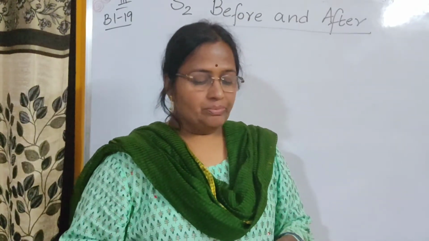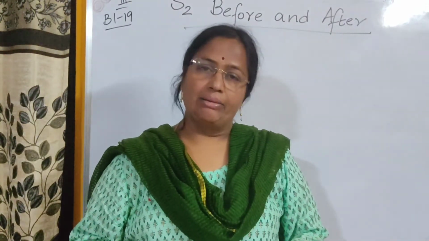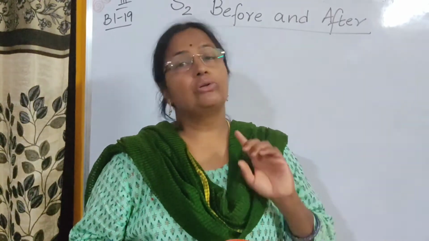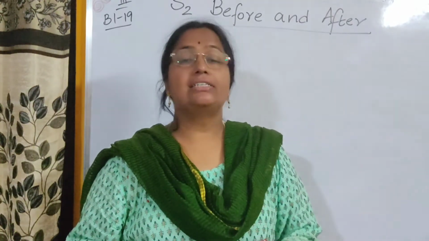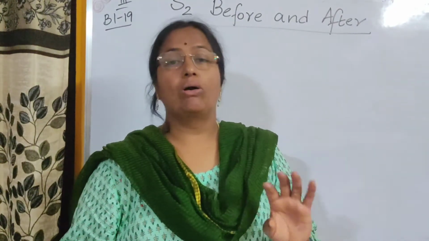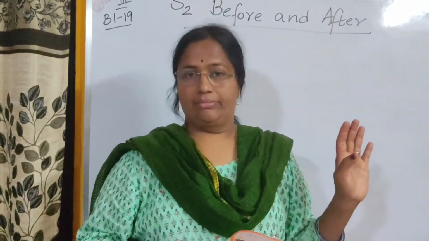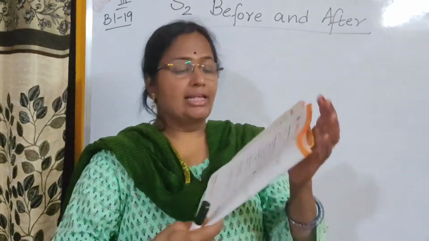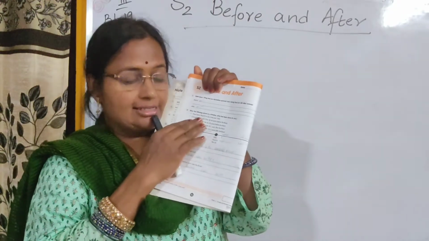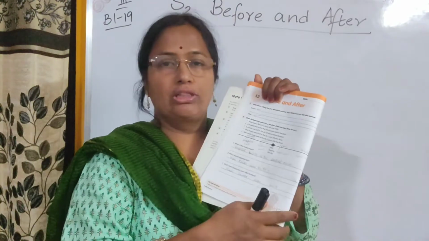After that, second question: show the following events on a timeline. One has been done for you. Okay, we have to draw a line. Already the line is given in your worksheet. So you have to arrange the sentences on the line. The information which is given in the sentences you have to show on the line. I repeat once again, there are 5 sentences given here. This information which is in the 5 sentences you should mark on this line. How you should do that, I'll show you on the board.